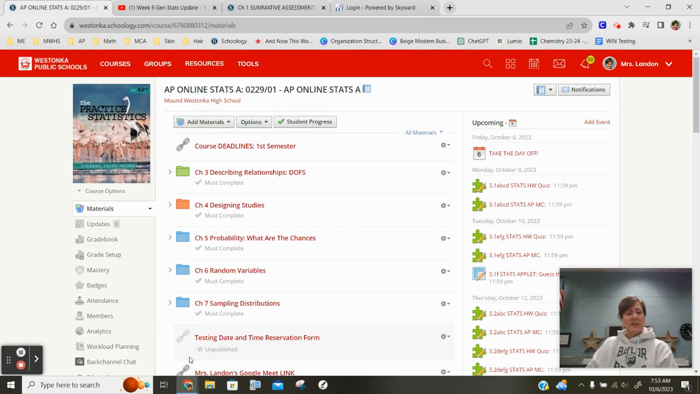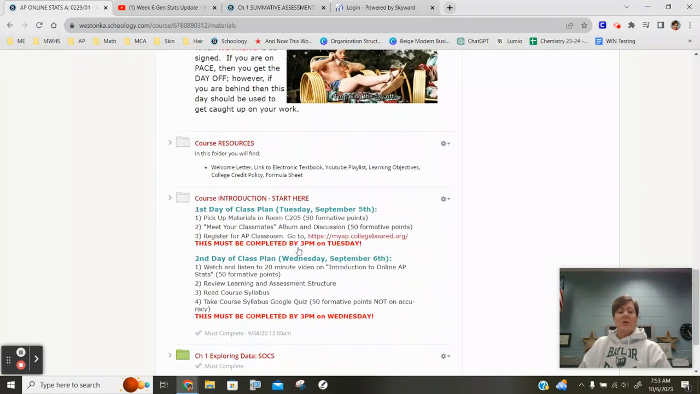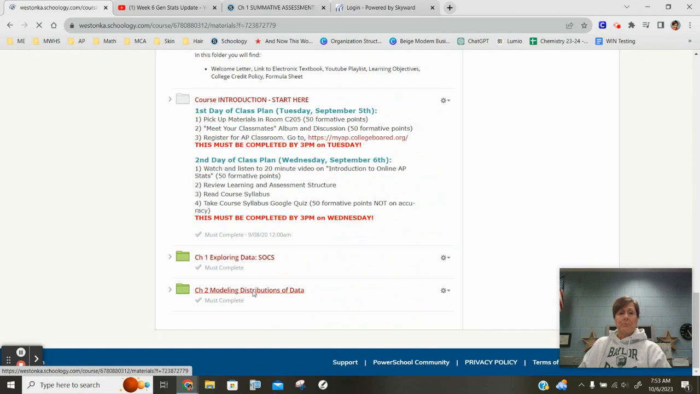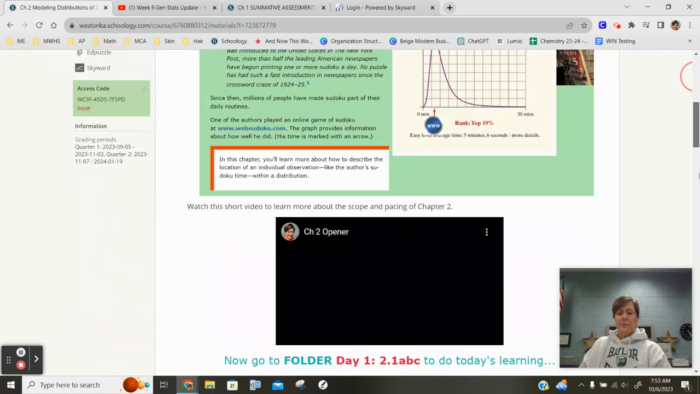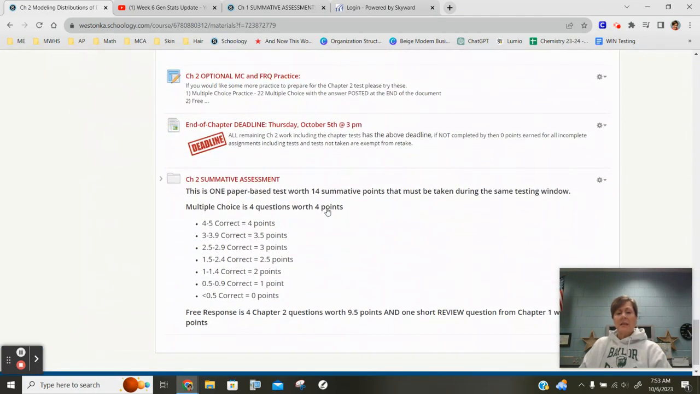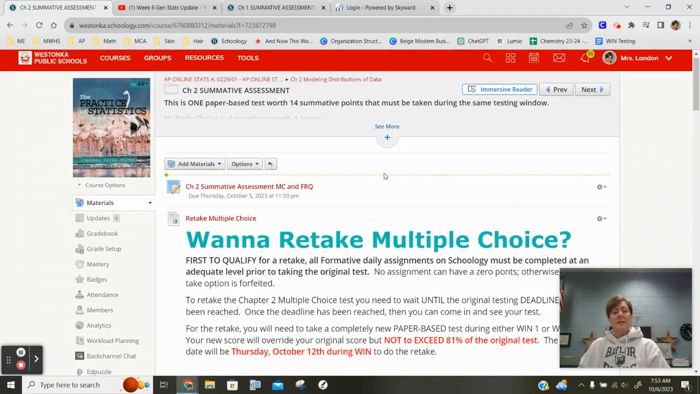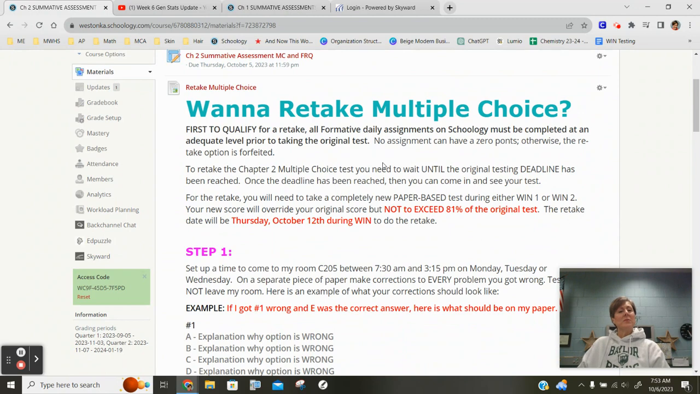If your work looks good and adequate, then you're going to go on to the next step, which is you're going to go down to the Unit 2 folder and hop into the testing folder. And it's going to talk all about the retake here. This was a 14-point test. You are allowed to either retake the entire test, just the multiple choice, or just the free response. You need to read the directions carefully on what the details are.